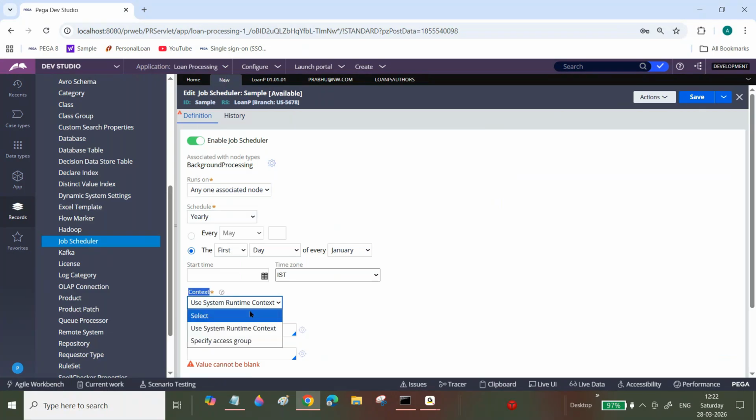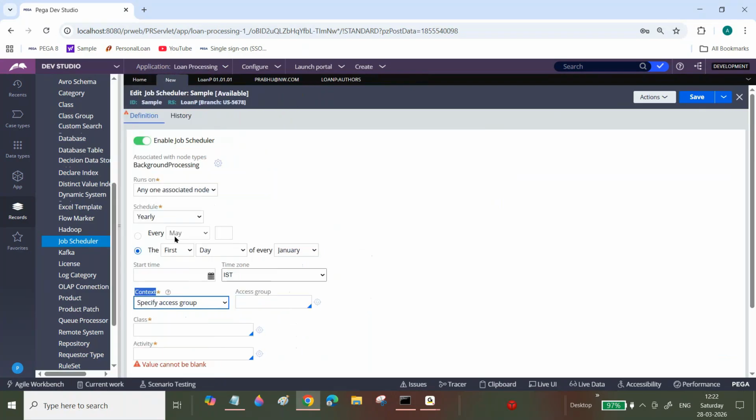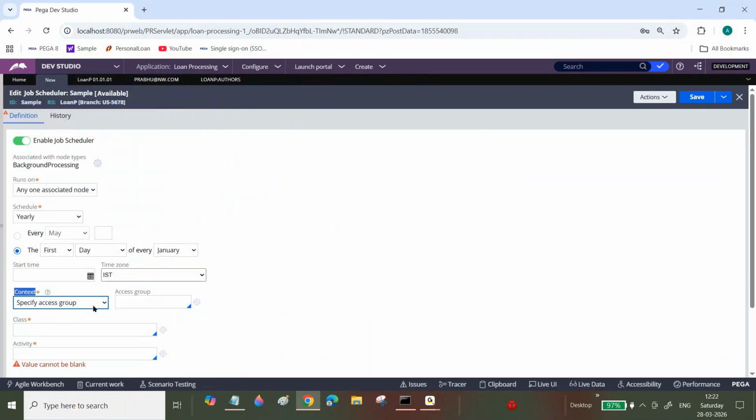So mostly we will specify the access group, a specific access group. Most people will specify the administrator access group.